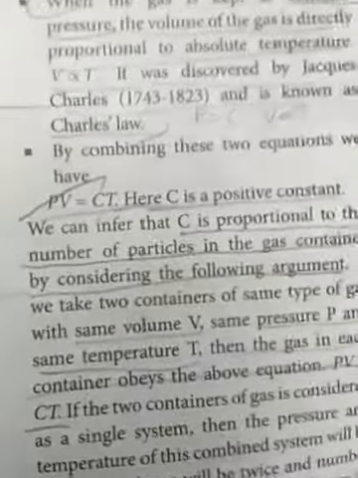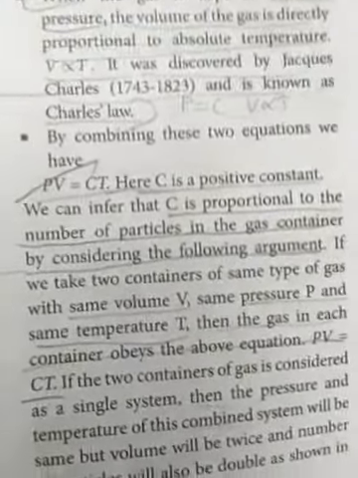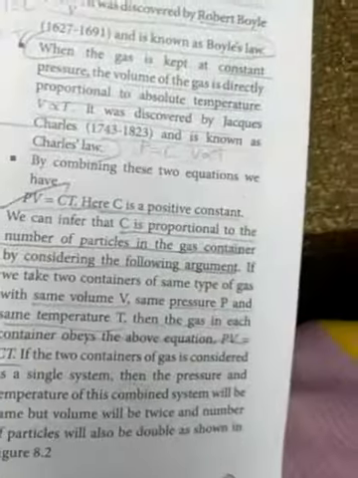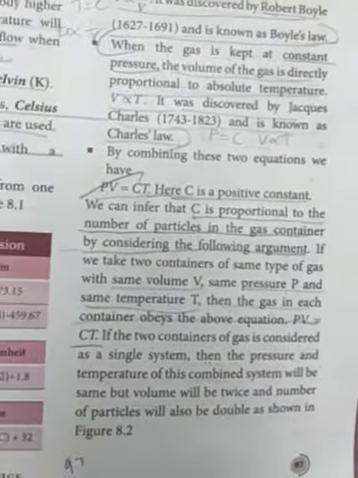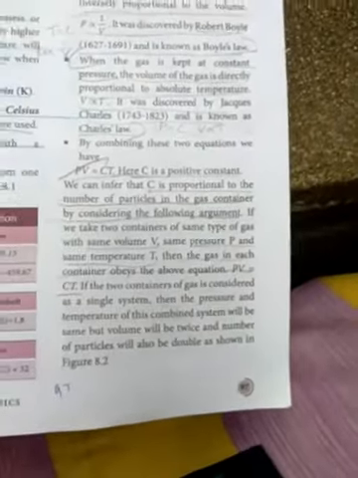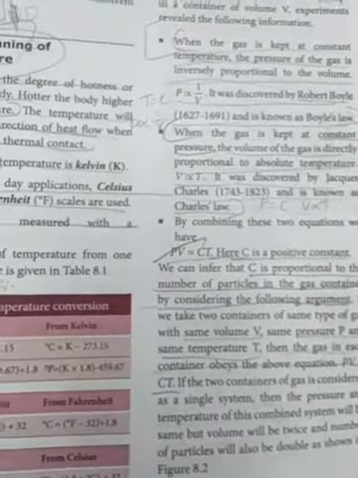Now if the two containers are considered as a single system, then the pressure and temperature of the combined system will be the same, but the volume will be twice and the number of particles will also be doubled.